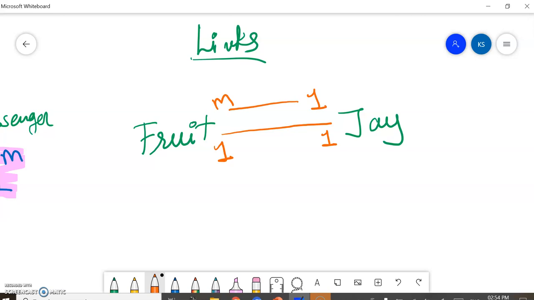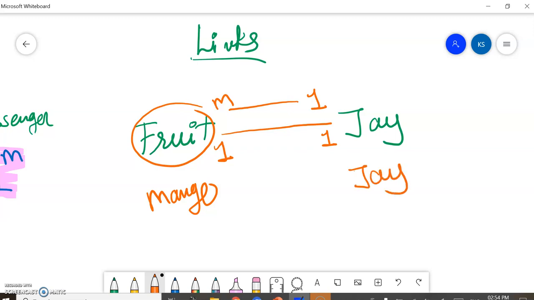Fruit is a class, so let's say that's a mango. Now think about this: mango and Jai. One mango with Jai.